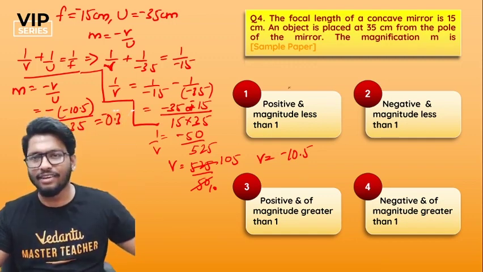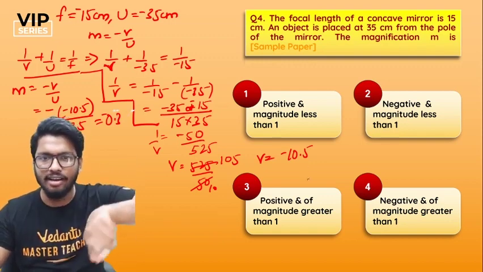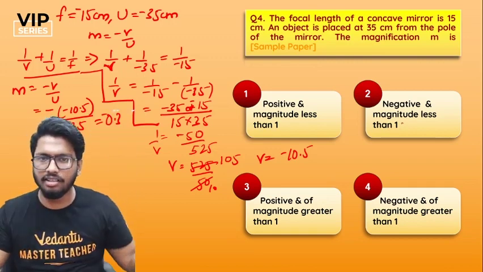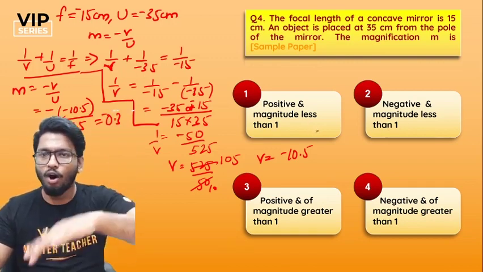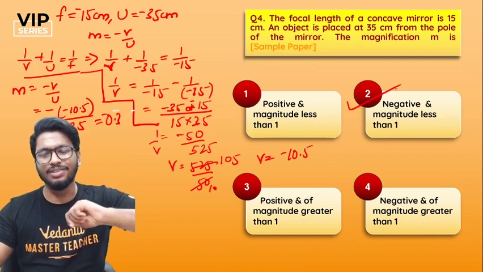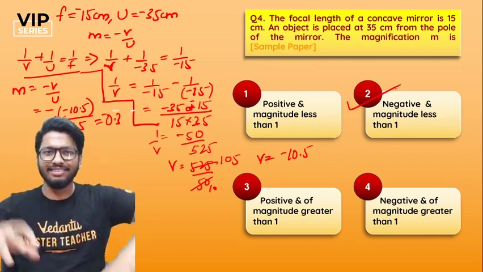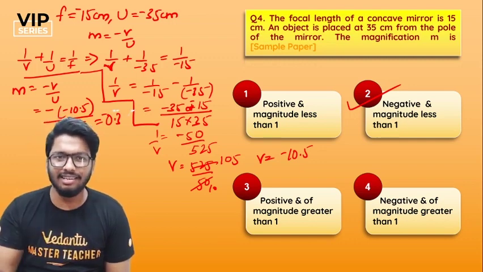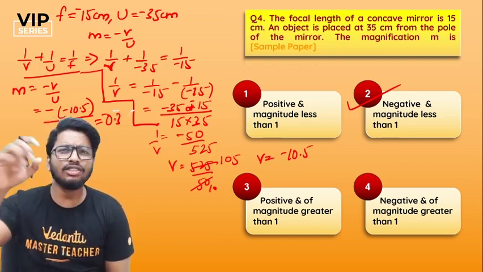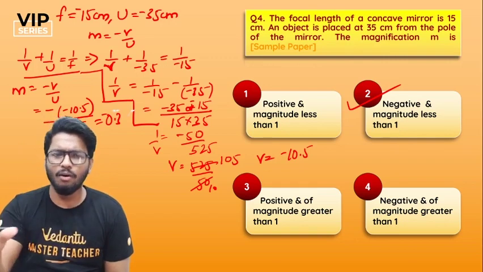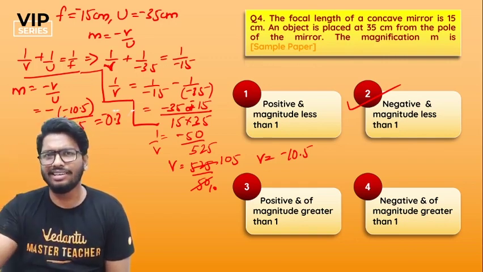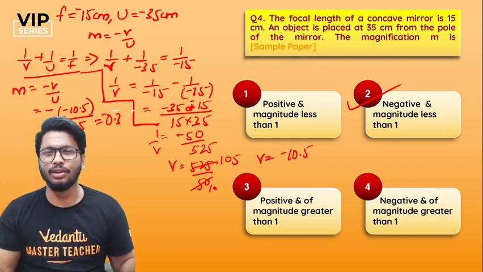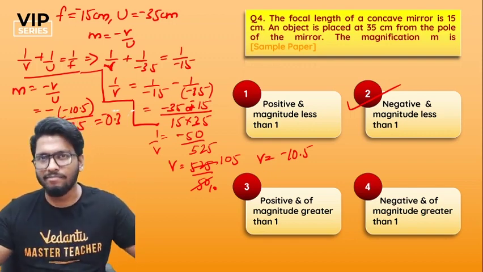So what is the magnification? Magnification is less than 1, so it has to be option number 2. It can be either 1 or 2, but because it's negative, we can say it's option number 2, right? I hope I've done the calculation correctly. I might have made some calculation or sign errors, so cross check it once, but I think what I've done so far is correct. If I did make any mistakes, I'm really sorry. You can make that correction by yourself, simple mathematics, and let me know in the comment section if I've made any mistakes.